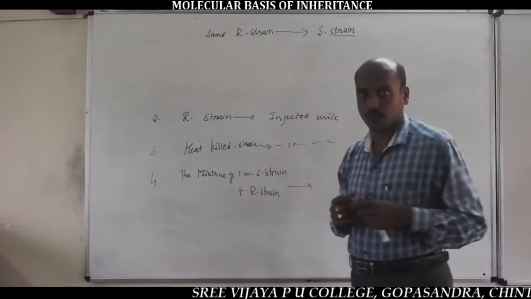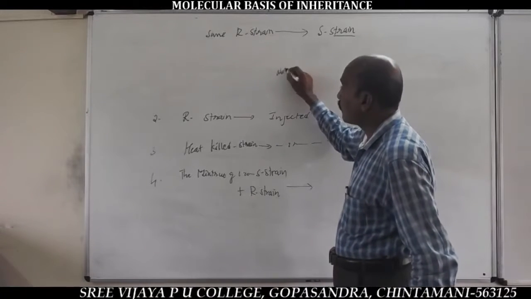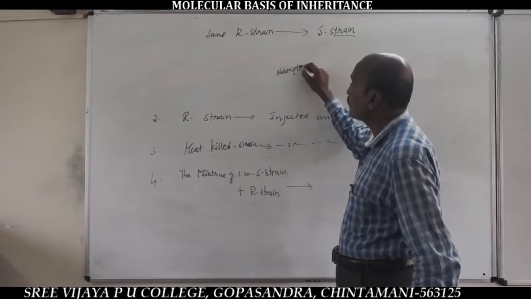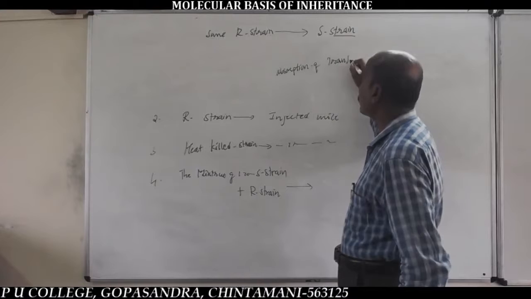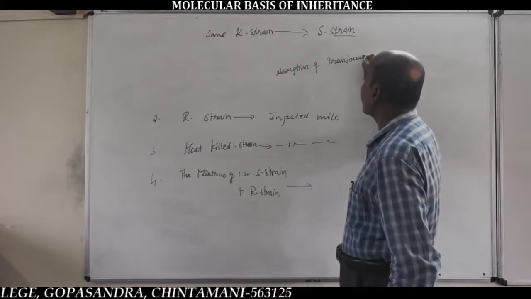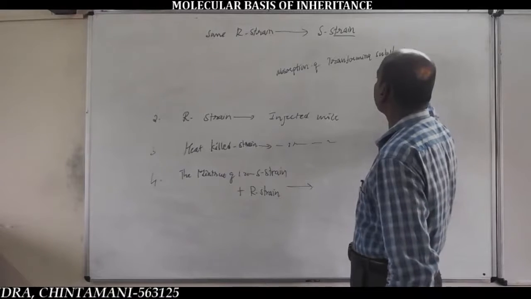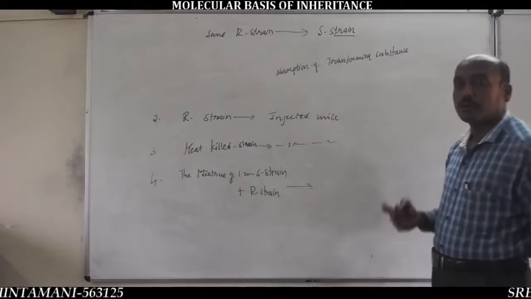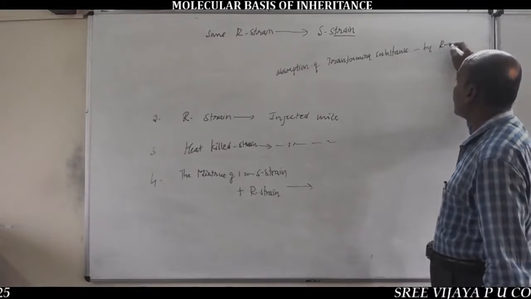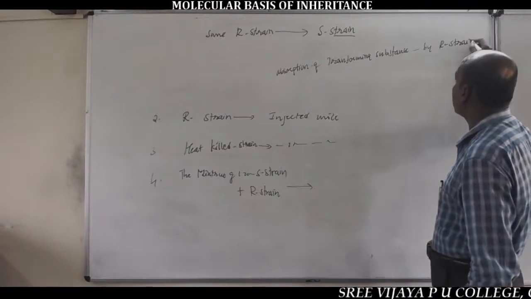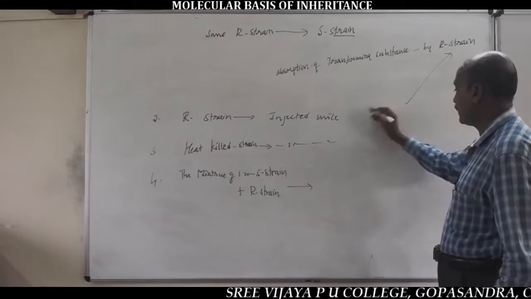This is due to absorption of a transforming substance by R bacteria from the S bacteria.